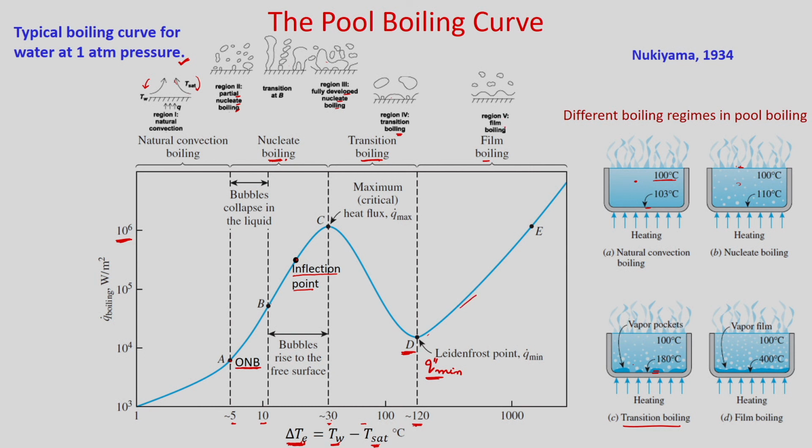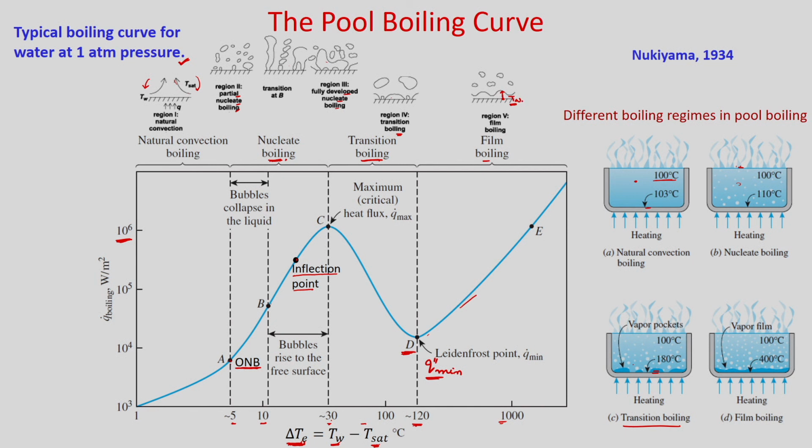So, in this regime there will be a vapor blanket, but as the temperature of the surface Tw is much higher, you will get the radiation mode as the dominant heat transfer mode.